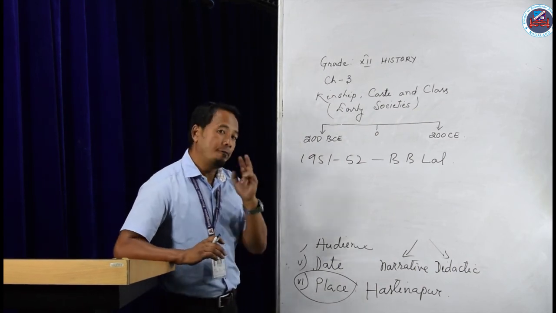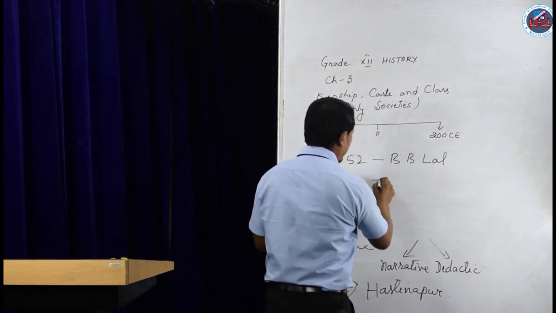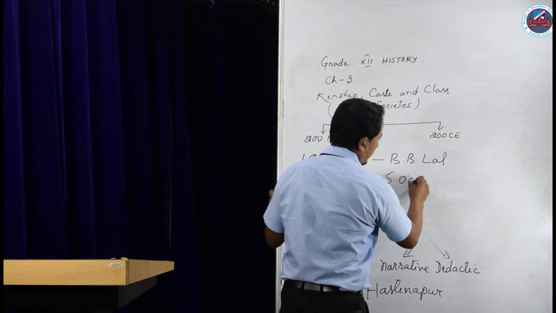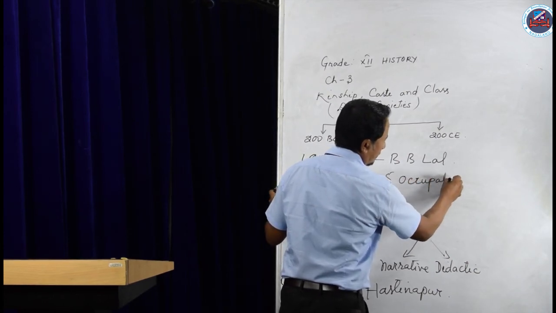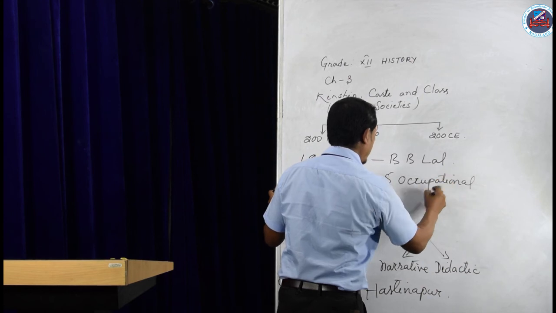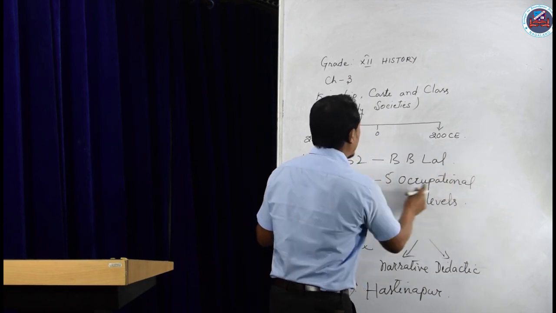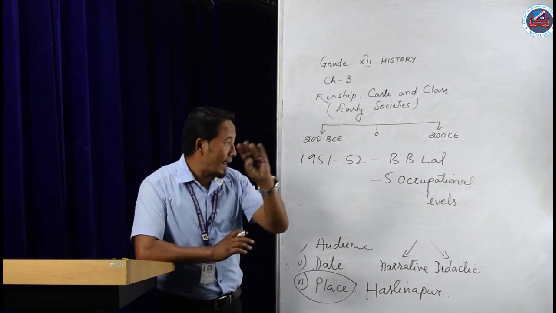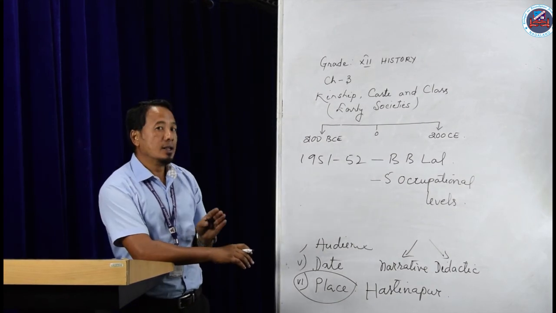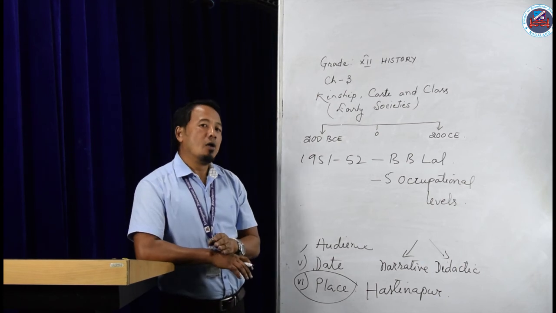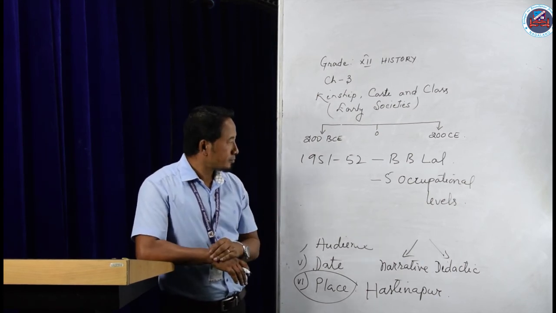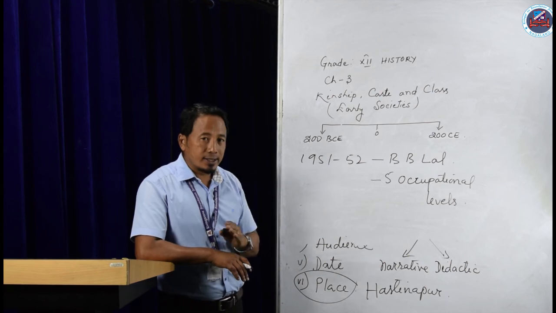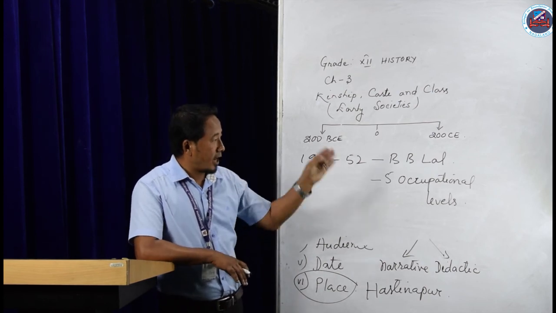How many levels? 5 occupational levels. But all these 5 occupational levels are not important to us. Only the second and the third occupational levels are of interest to us, because they come under the time of Mahabharata.